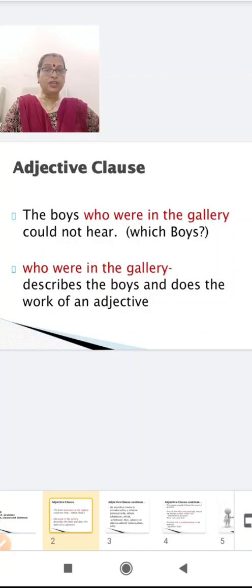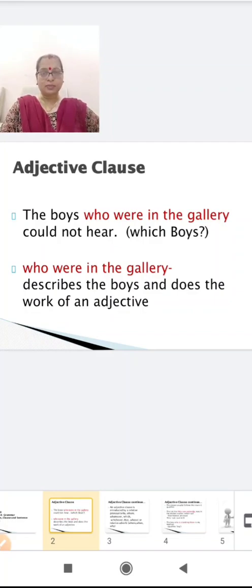But you see that the subordinate clause or the adjective clause here is who were in the gallery. Now why is this an adjective clause? Because it answers the question which boys. Now you already know what an adjective is. An adjective describes the noun. Adjective clause means the clause which describes the noun.